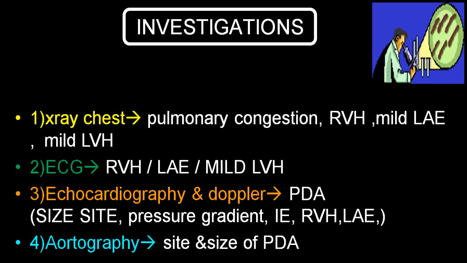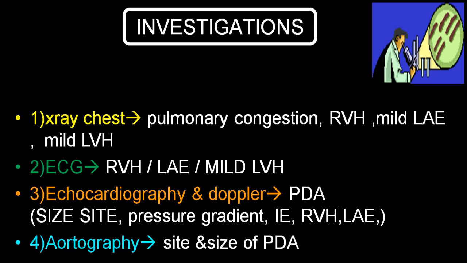We already mentioned in an X-ray chest you will have pulmonary congestion, a big LA and big LV, and then later on in a late stage you will have RVH. ECG will show you big LA, big LV. Along with that you can have RVH. Echocardiography will show you the site, size, pressure gradients, presence of infective endocarditis, thrombus, LA, LV, the direction of the blood flow, or even presence of thrombus in the LA.